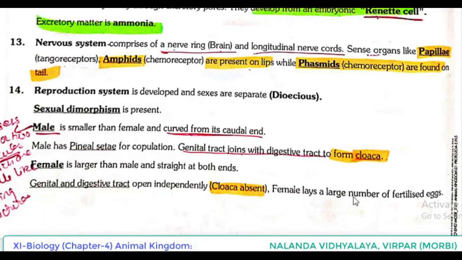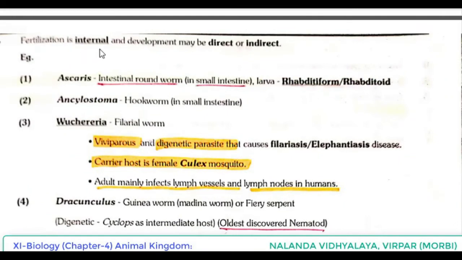Female lays large number of fertilized eggs. Fertilization is internal and development may be direct or indirect. Example, Ascaris, intestinal roundworm. In small intestine they are found. Larval stage is rhabditiform, rhabditoid. Once again say the name, rhabditiform, rhabditoid.